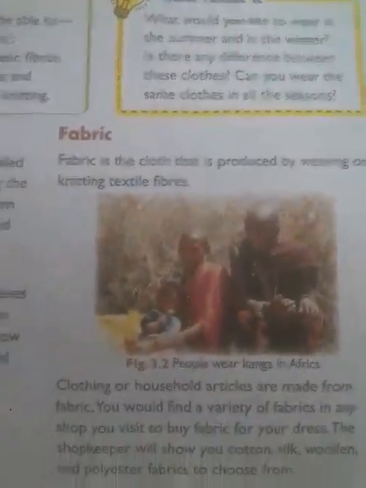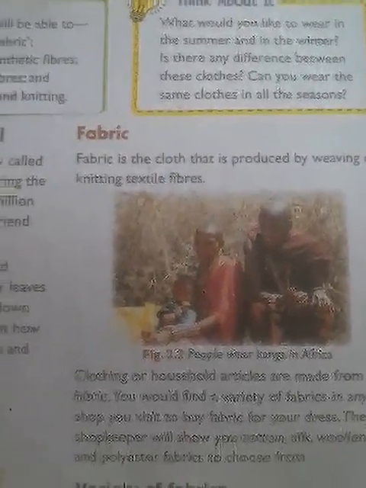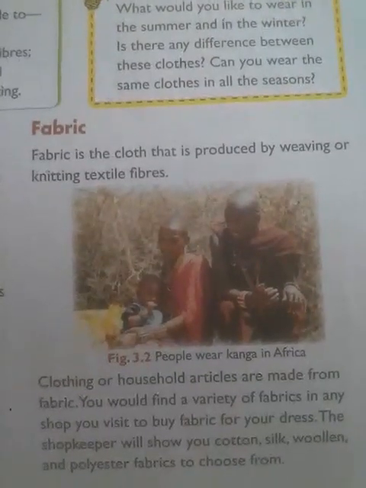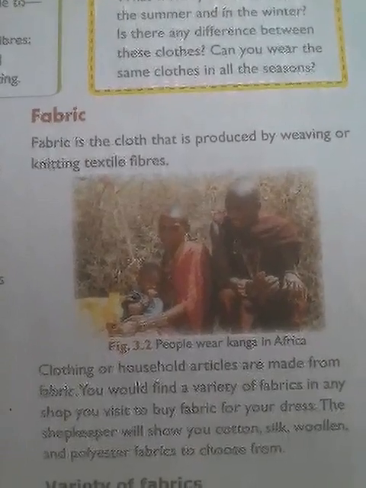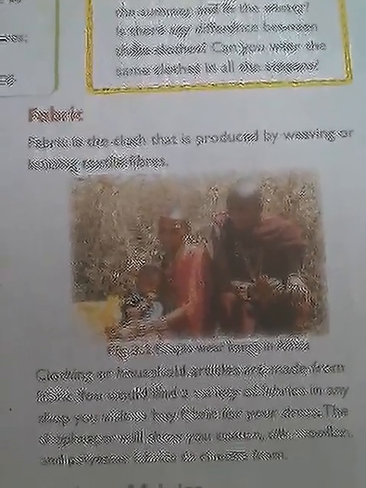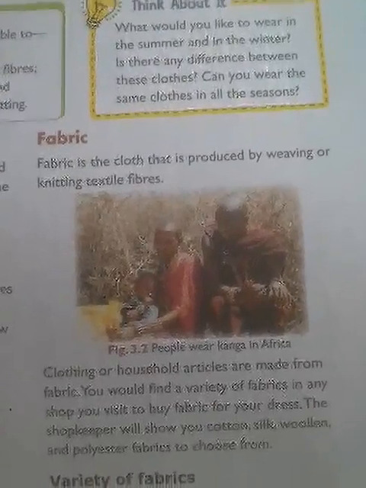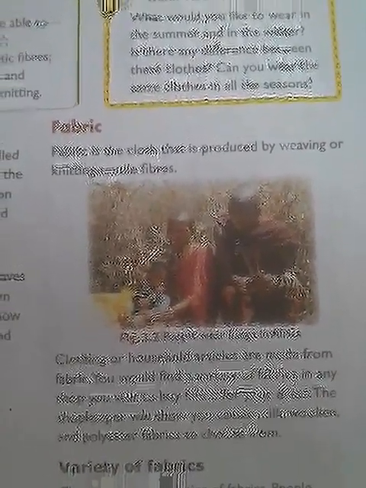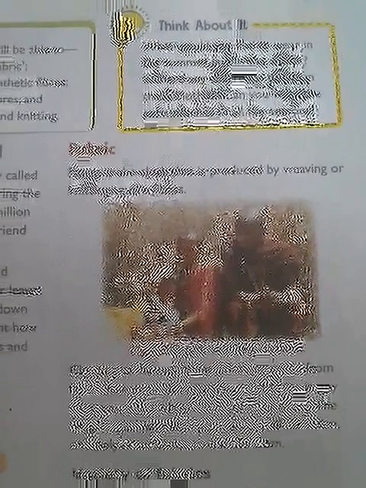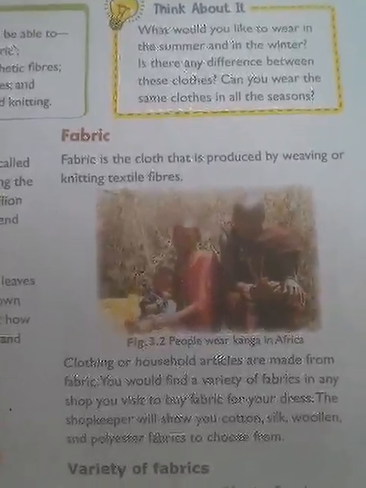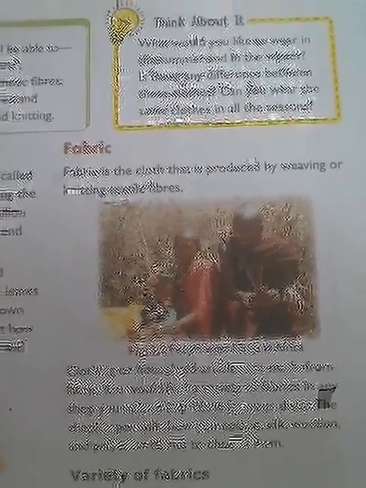So what does a fabric mean? A fabric is a type of cloth which we have. In order to form a fabric, we need to have fiber. Like the definition says here, fabric is the cloth that is produced by weaving or knitting textile fiber. Before fabric, we need to know what a fiber is. Fibers are thread-like material with the help of which our clothes are made. We have different types of clothes, like woolen clothes and cotton clothes, and those are all fabrics.